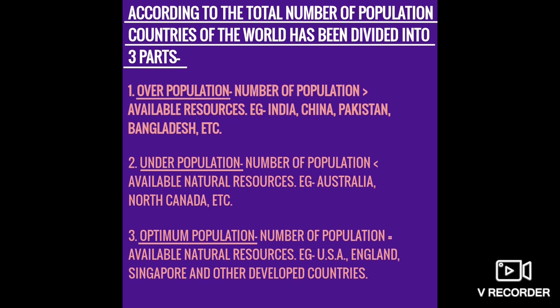The result of overpopulation is that the people compete with each other to use the available resources, right? Available resources which are limited, right? And those who do not get success in competing, they live a very low standard of life.